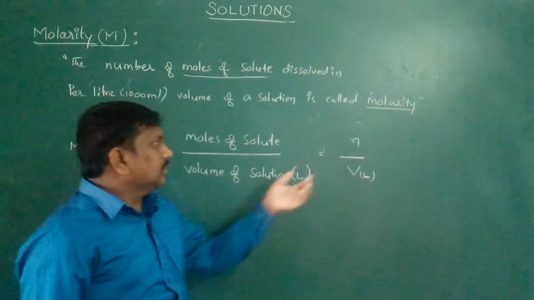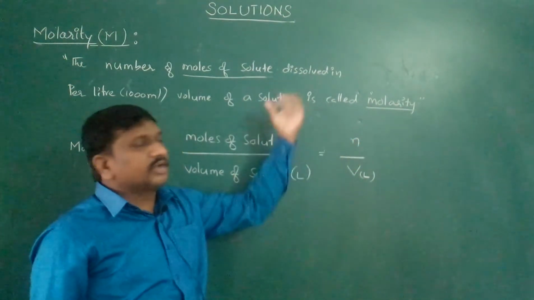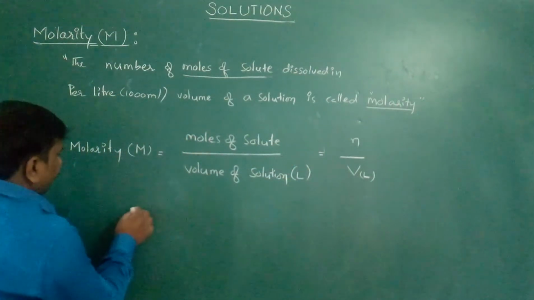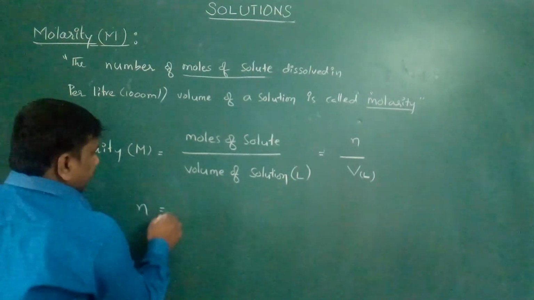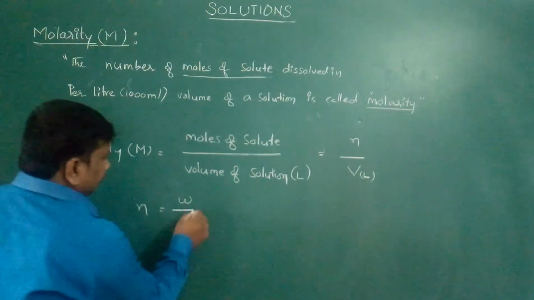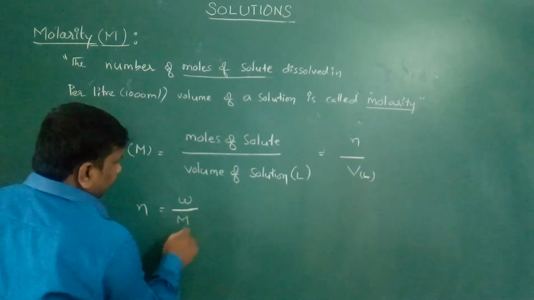Now you must find out how many number of moles are there. For this, number of moles n is equal to weight of solute by molar mass of the solute.